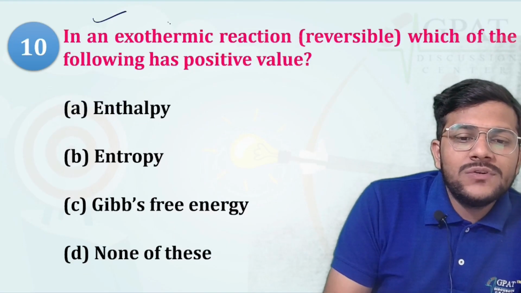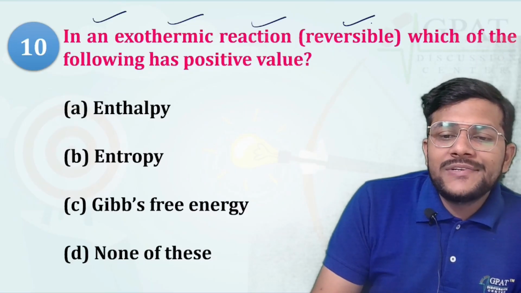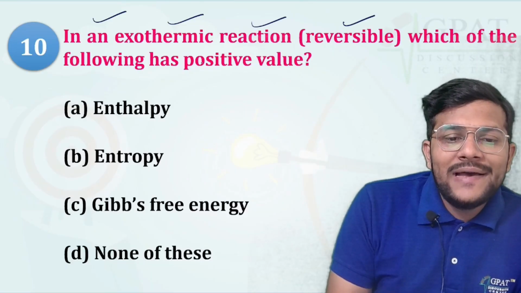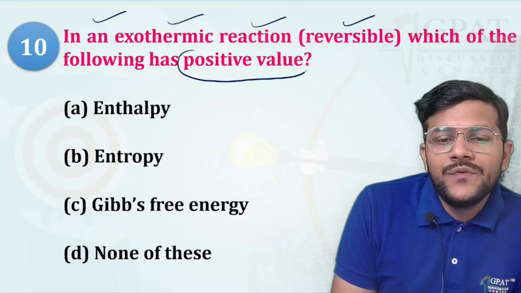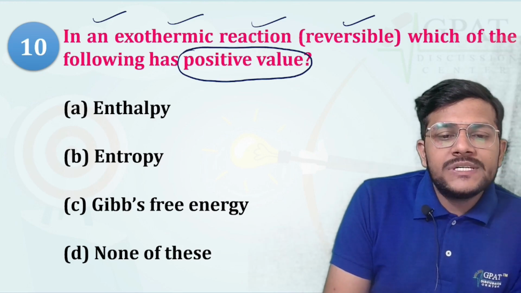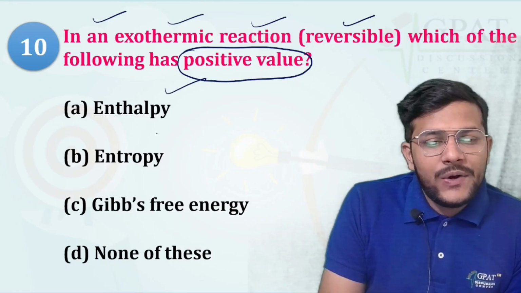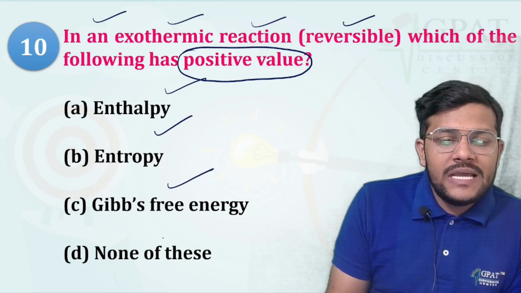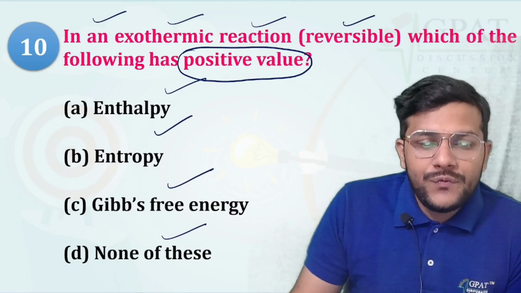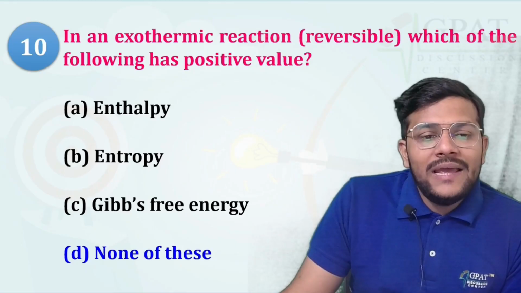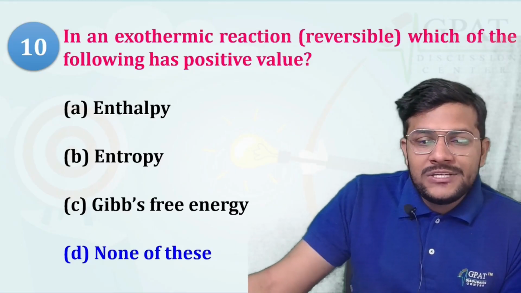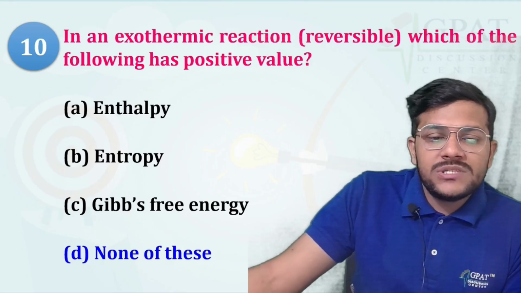In an exothermic reversible reaction, which of the following has a positive value? One is enthalpy, second is entropy, third is Gibbs free energy, and fourth is none of these. In an exothermic reaction, which of the following is positive?